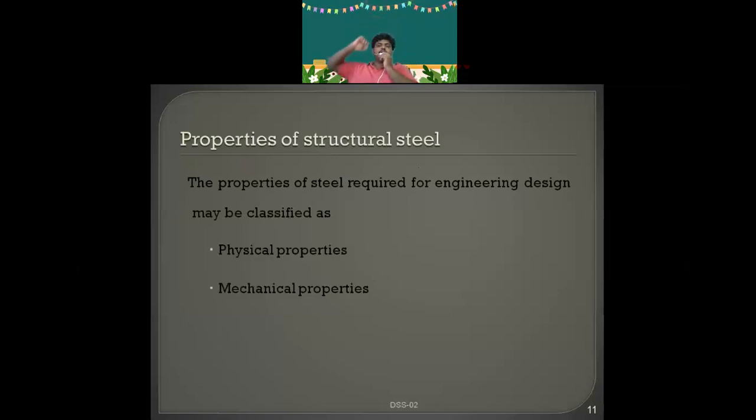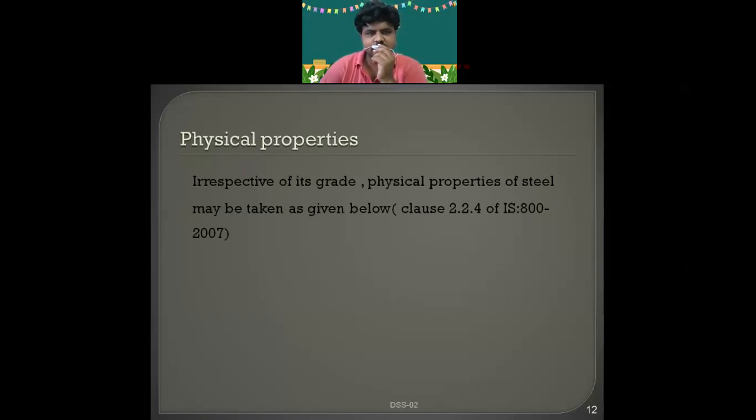These are two very important. Those who have downloaded the IS 800-2007, on page number 11 or 12, you will be having the physical and mechanical properties of steel structure. First, we'll see physical properties, irrespective of its grade. Irrespective of its grade means IS 800-2007 specifies different grades of steel, that is Fe 250, Fe 415, Fe 500, like that. You have number of grades of steel. Whatever may be the steel grade, the physical properties will never change.